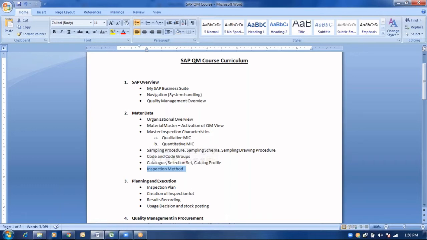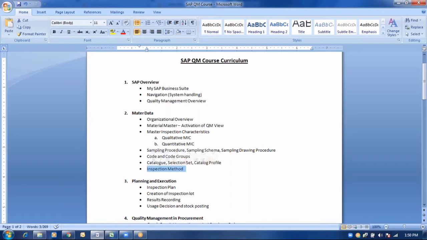Basically, the inspection method is one of the basic criteria for the QM module. It tells the operator or the business user what operations we are executing and what MICs are assigned to those particular operations. For example, there would be some sequence of steps that business users have to perform as a part of their SOPs.